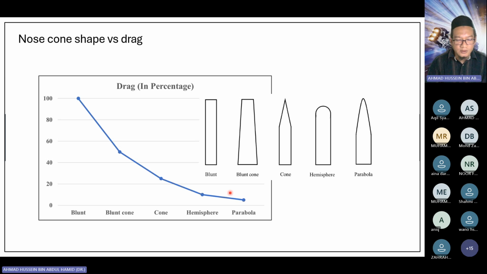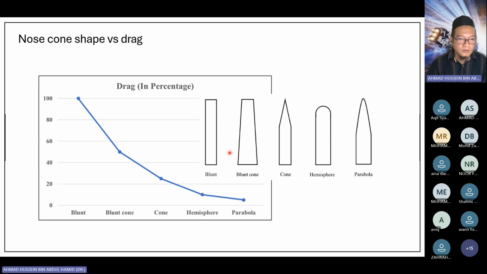Nose cone. The nose cone will also significantly affect the drag, in terms of the shape, the size, and so on. So we look at the shape first. For nose cone shape, of course, we rarely see a nose cone with a blunt shape like this, but this is just for the sake of showing. When you have a blunt surface like this, you have 100% drag. We compare relative to the blunt surface.